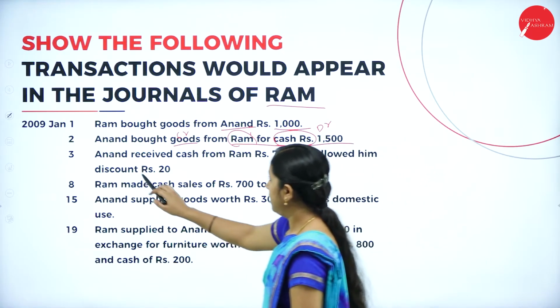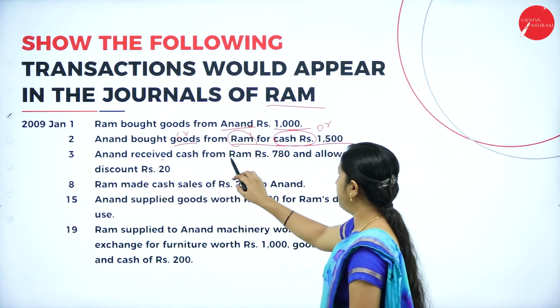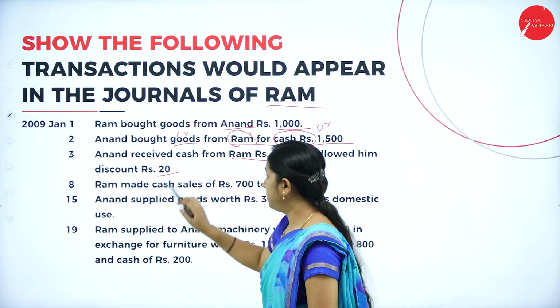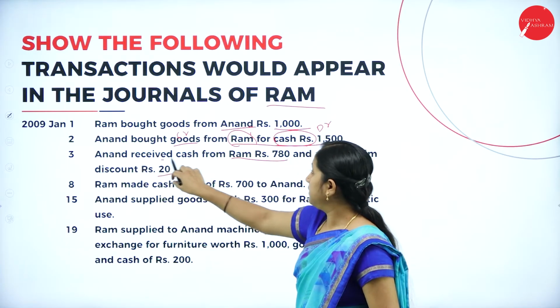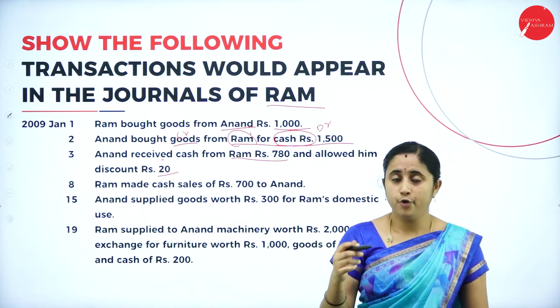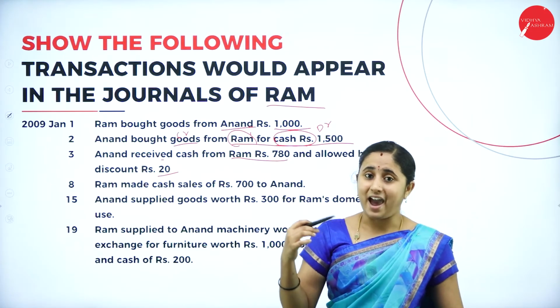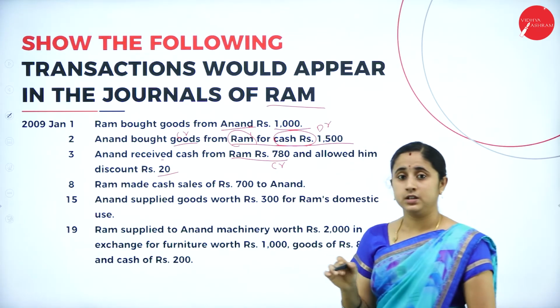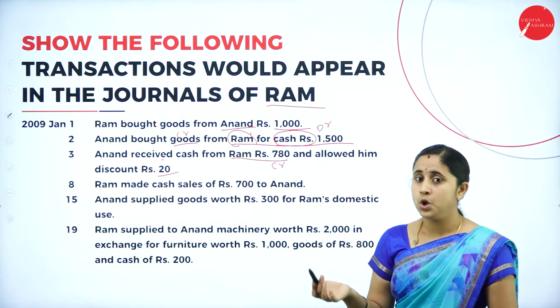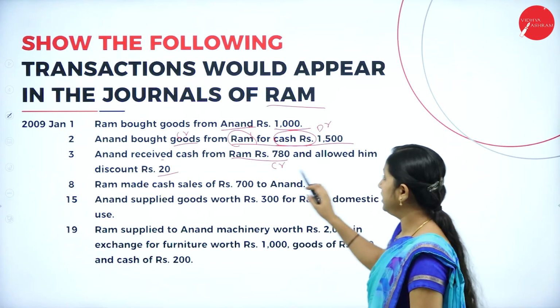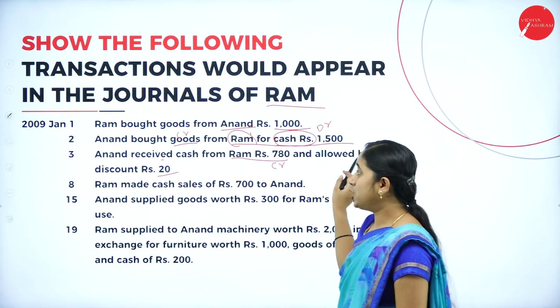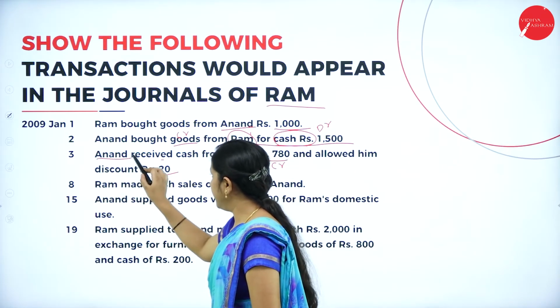And Anand received cash from Ram 780 and allowed him a discount of rupees 20. Anand receiving means Ram is paying. For you, paying means cash is going out. So, you need to credit the cash. Credit what goes out. And allowed him a discount of rupees 20. Who is allowing? Here, Anand is allowing.